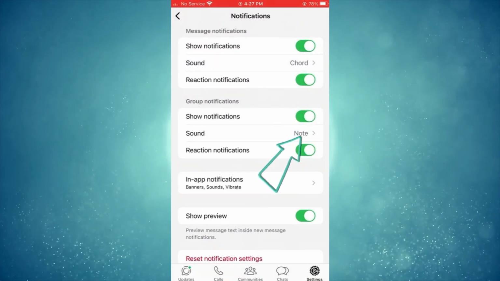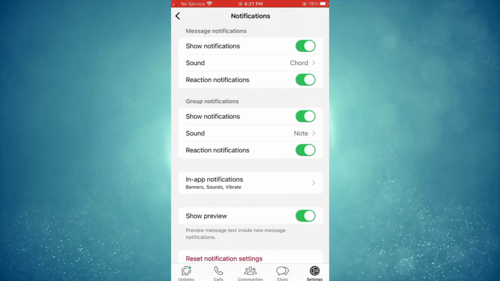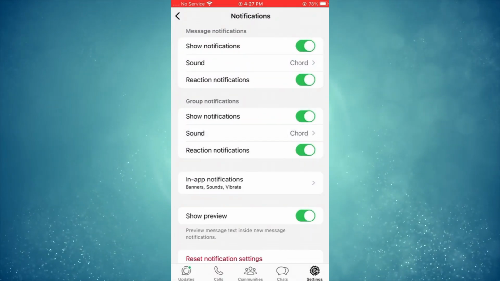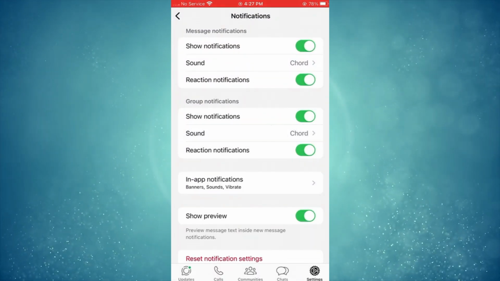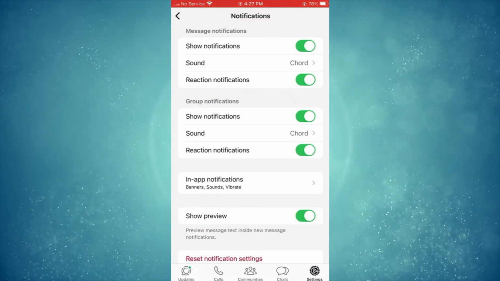For group notifications, do the same. Tap Notification Tone and choose your desired sound. Under Call Notifications, ensure ringtone is set to a sound you like.